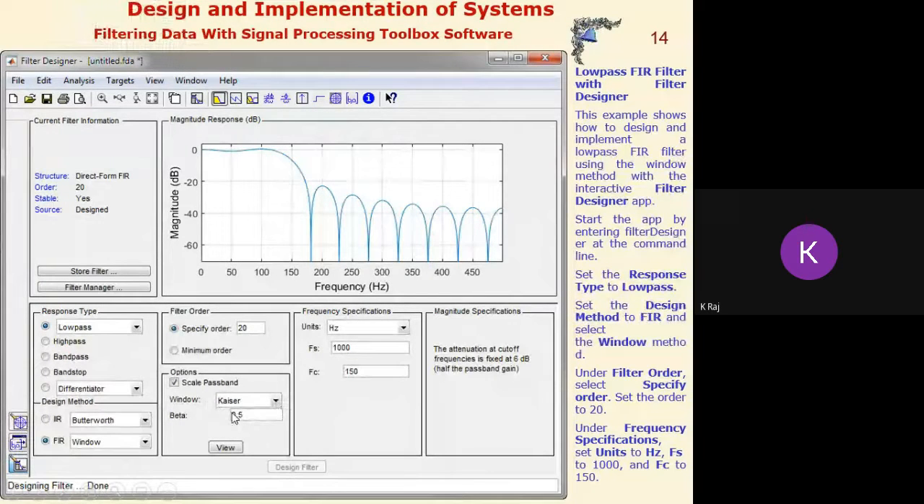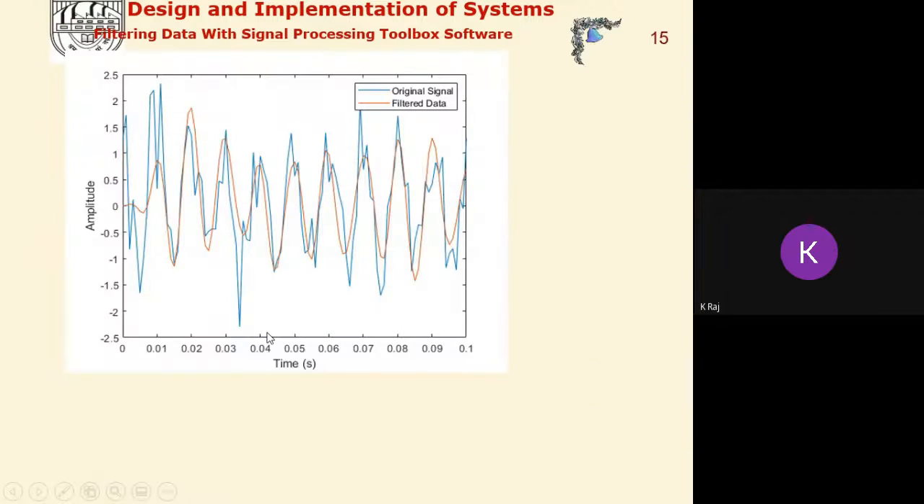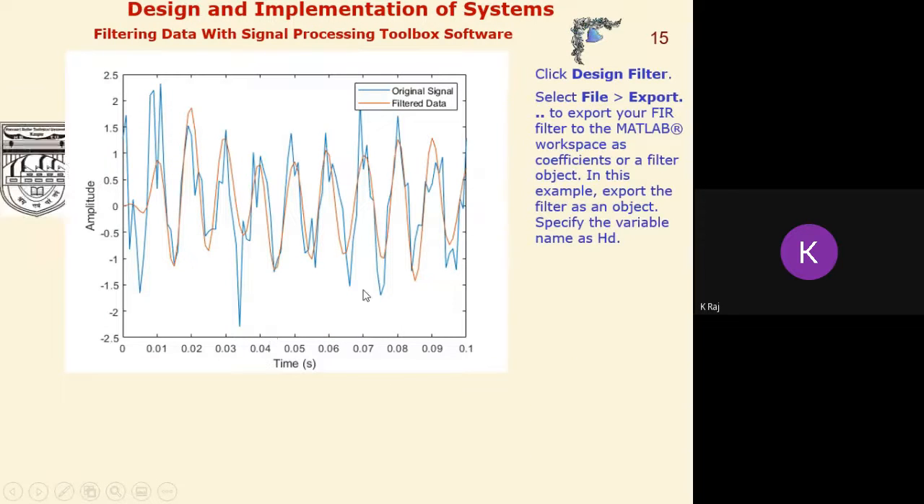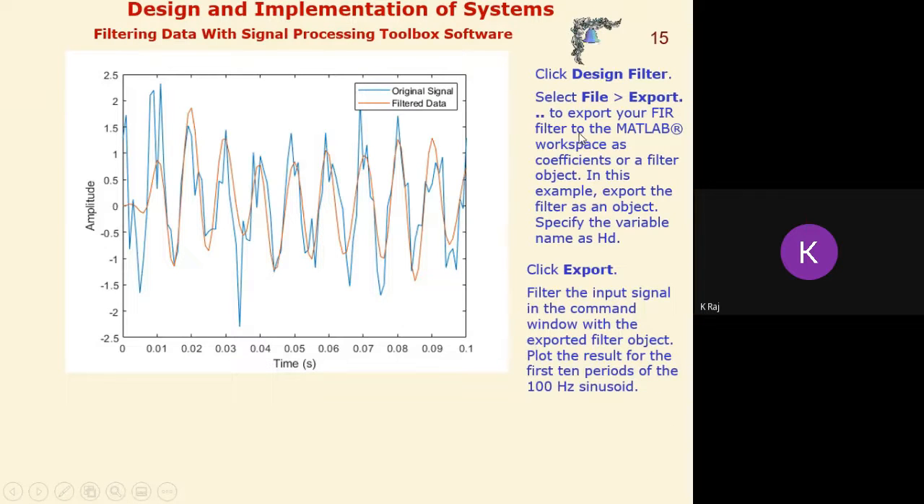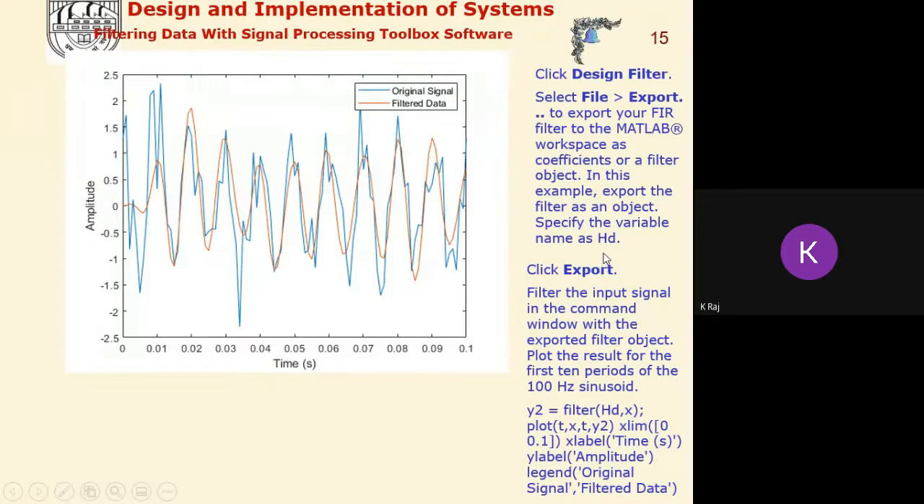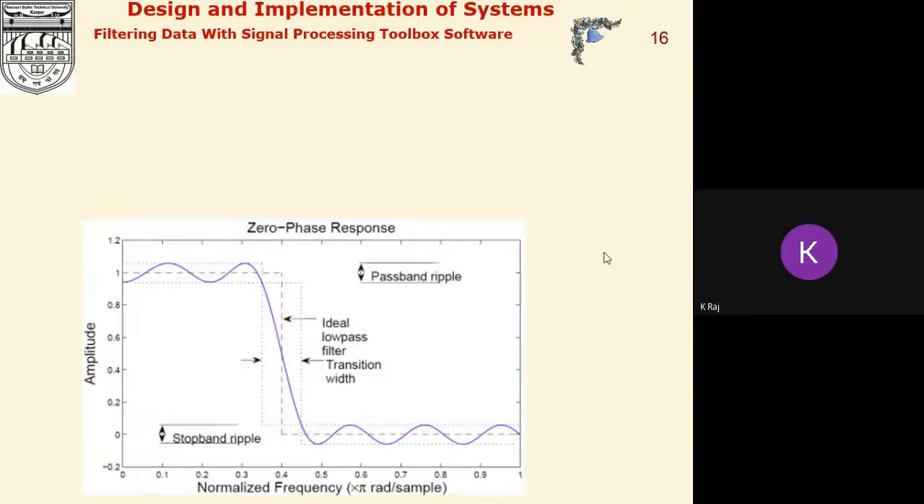Here we have selected the Kaiser window having the value of beta equal to 0.5. Then the value of Fs is 1000 hertz, Fc is 150 hertz. Now suppose we are interested in designing the filter using the design filter. Then from the file, if we have designed this one and we are interested in exporting the filter command here, then we will select the file and export, and then we will export this command in order to utilize this designed filter for other applications here.